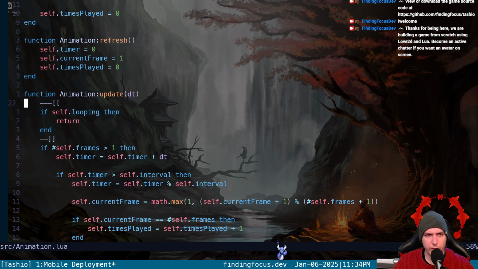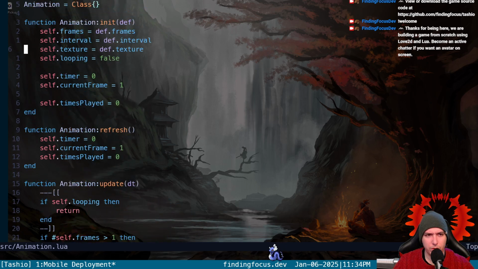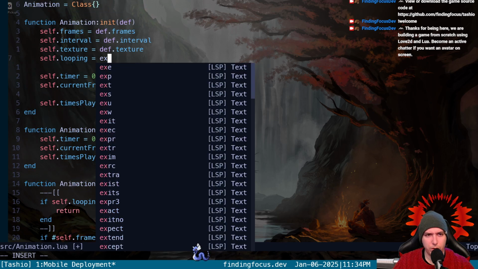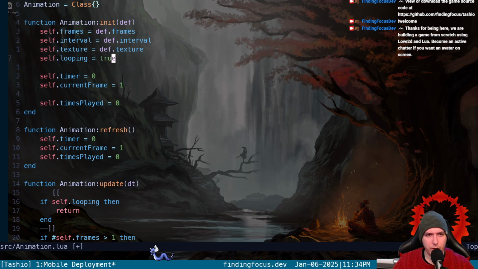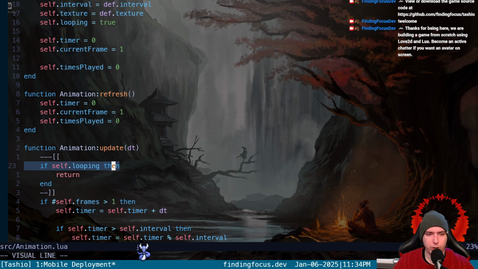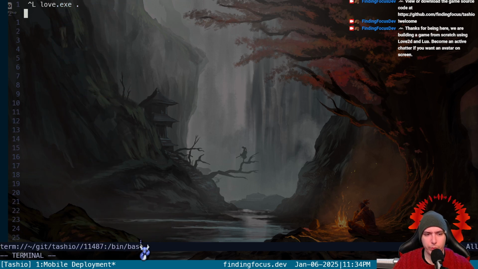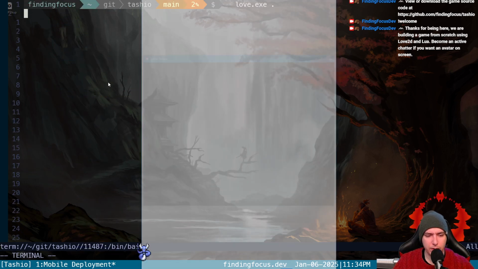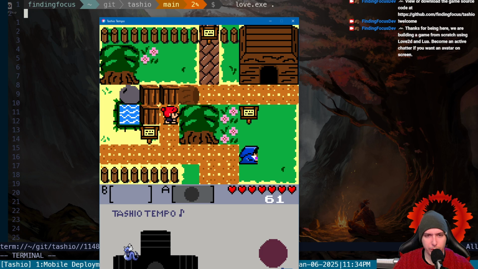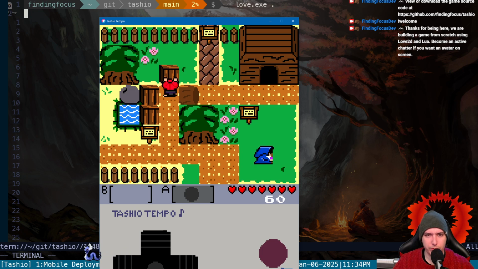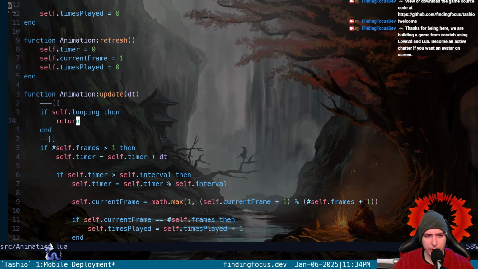If we're looping, which... Oh. Yeah, so look. We're saying looping is true. Then we're saying if we're looping, which we are, break and don't update. So now we should not update when we walk against something, which we don't, or push against something, which we don't. So that looks right.